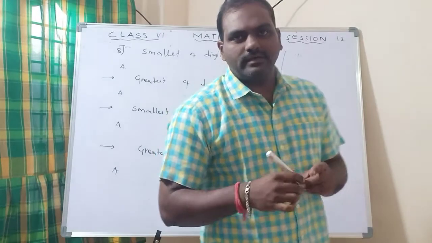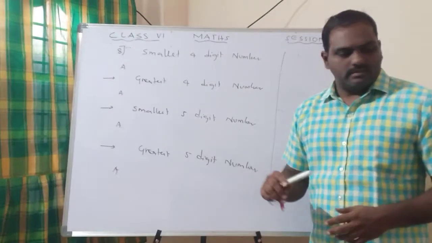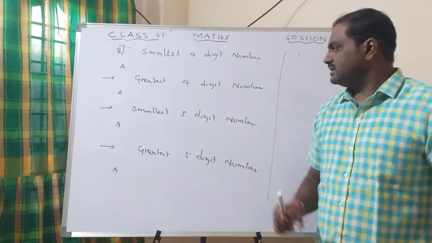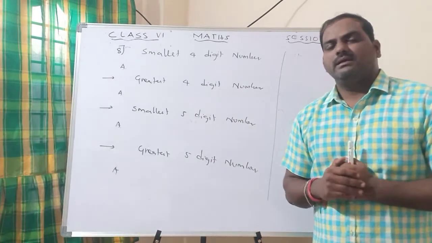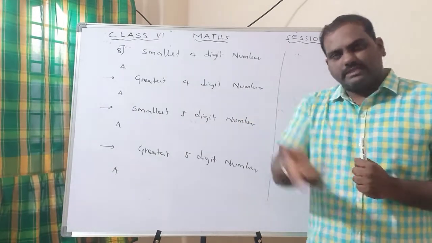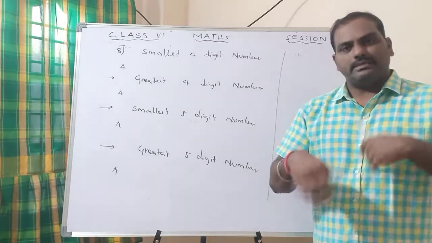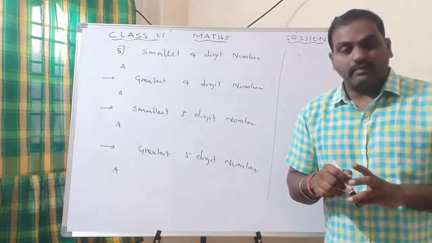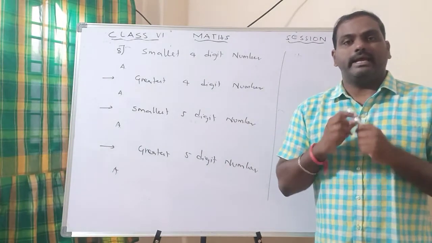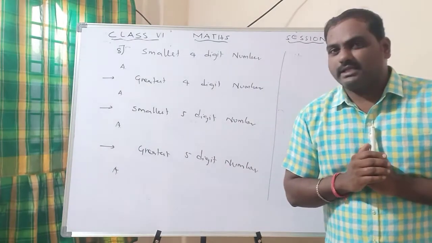So the last question of the exercise: write the smallest 4-digit, greatest 4-digit, smallest 5-digit, greatest 5-digit number. I can write the answers in a simple way, but for your sake to understand how to write, I will explain with examples. Look at this, 1, 2, 3, 4, 5, 6, 7, 8, 9. Up to that, how many digits are there?